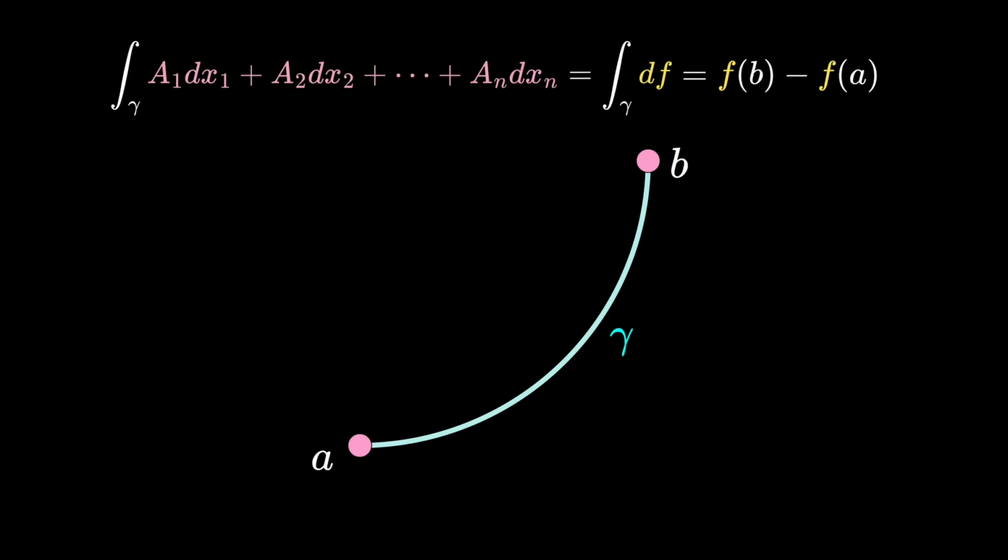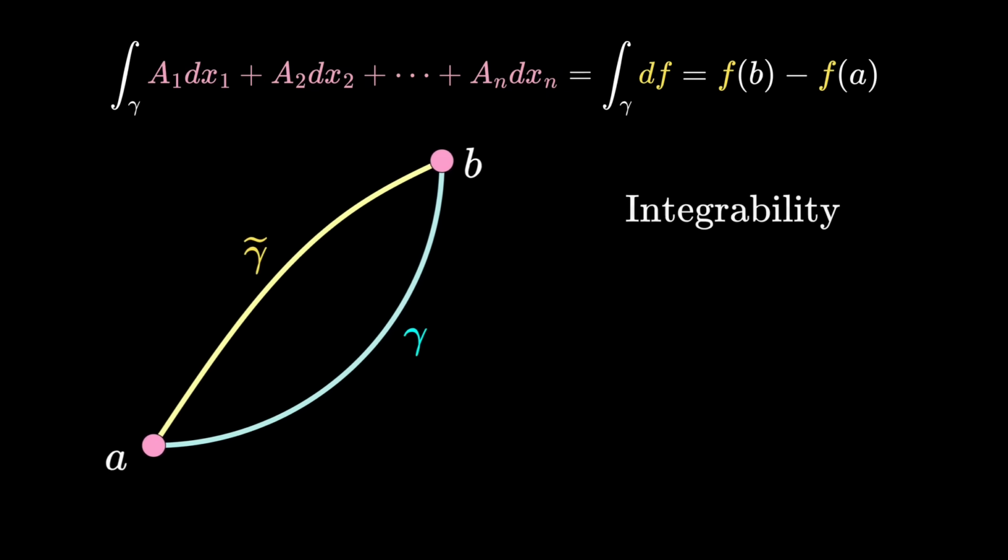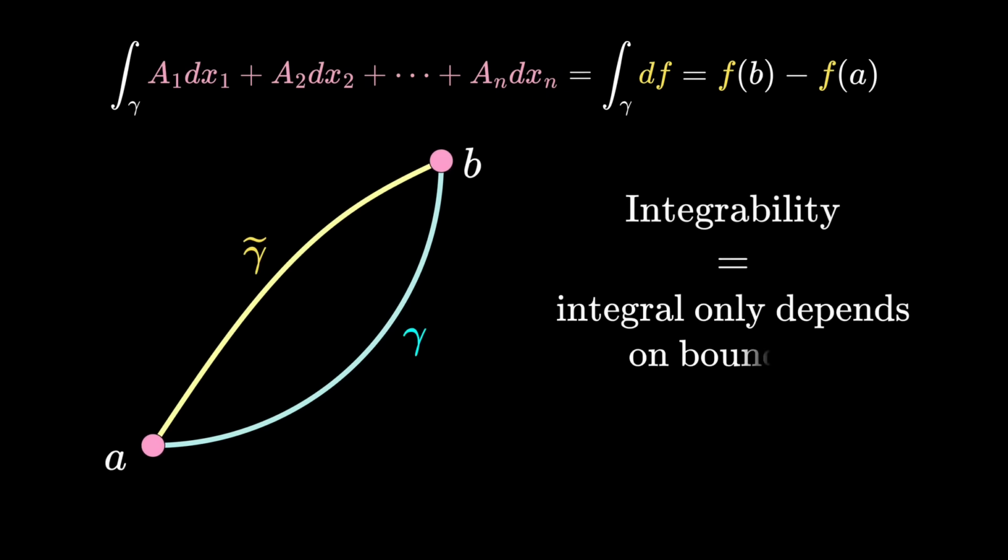That means even if I chose a different path, as long as the endpoints are fixed, I should get the same result. This leads to a somewhat different notion of integrability. The integral of the dx's only depends on the boundary. In this case, the boundary of a curve is the endpoints. Again, there are some asterisks to all these, and we'll talk about it later.